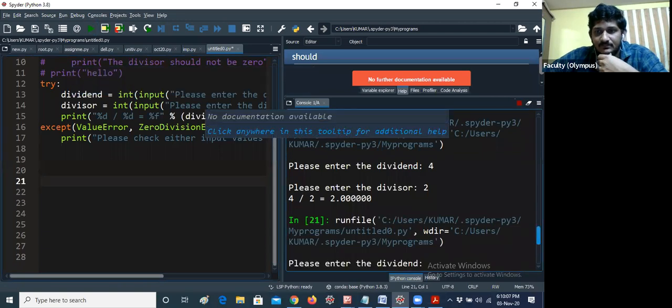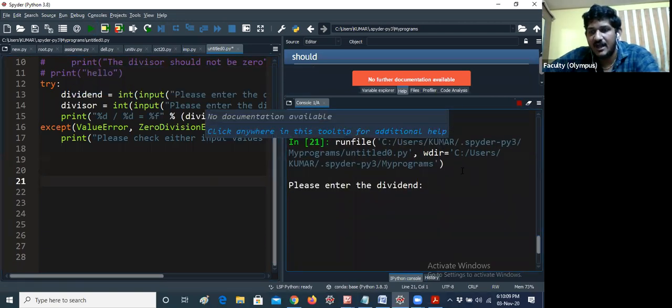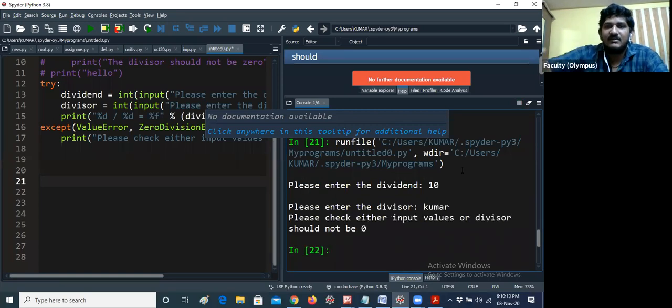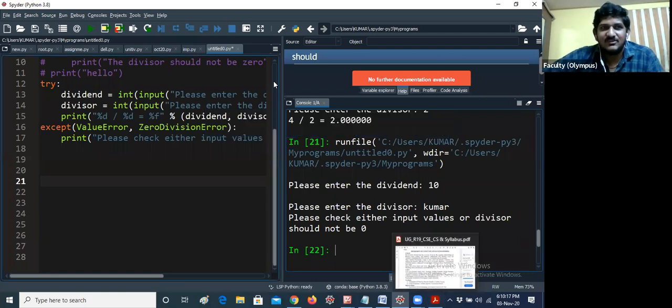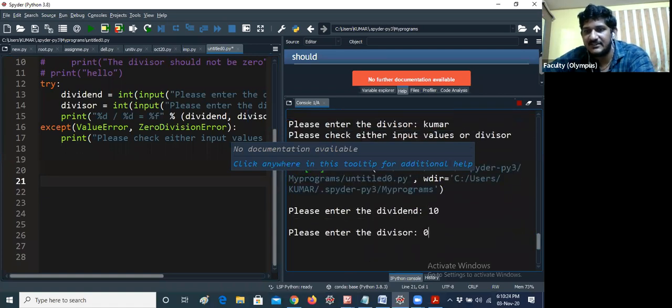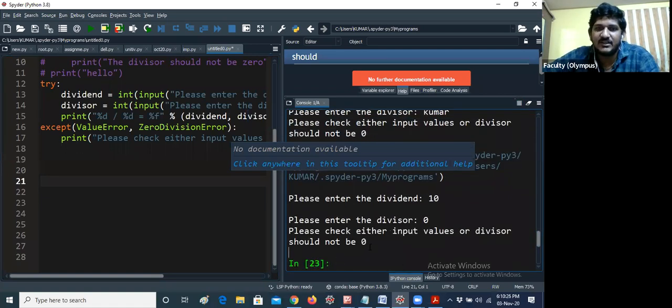Now, if you are giving enter the dividend, I'm giving 10. I'm giving my name now. Please check either input values or divisor should not be 0. It is getting like that. Let me run the same program. If I'm giving 10 here and if I'm giving 0 here, then obviously it is showing the same error.